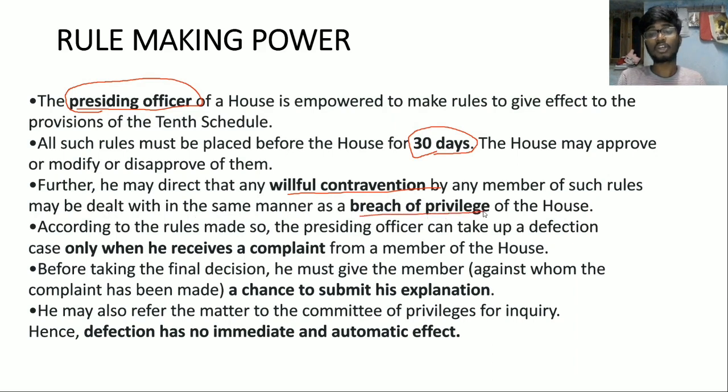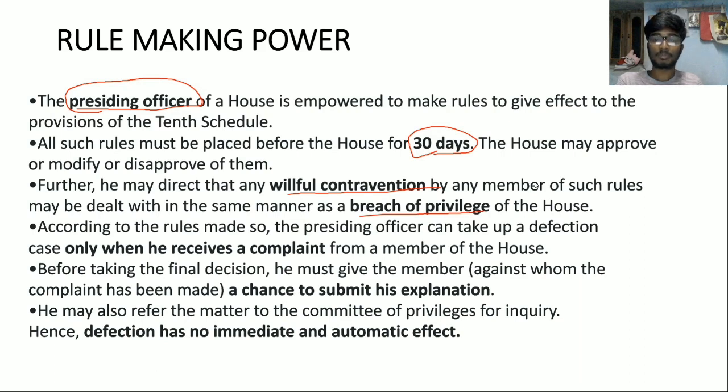So we have something called parliamentary privileges or legislative privileges. We have individual privileges which are available to MPs or MLAs, and there are collective privileges which are held collectively by the house. So any willful contravention, that means violating the rules prescribed by the presiding officer, may be dealt with the same punishment which is available for breach of privilege.